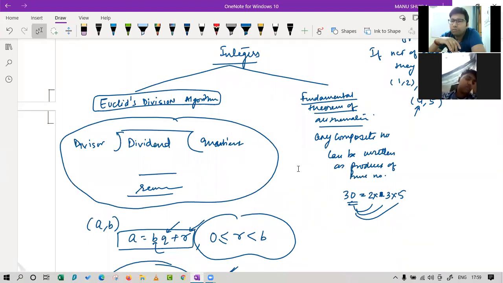And what about the fundamental theorem of arithmetic? What is the use of this property? I haven't gone till that part of the chapter yet.